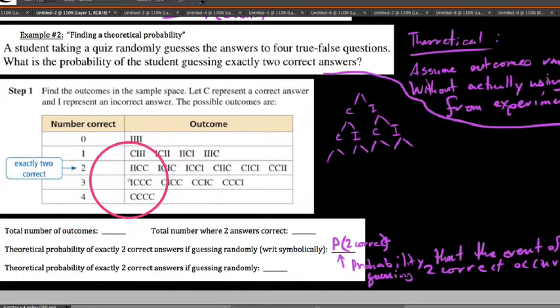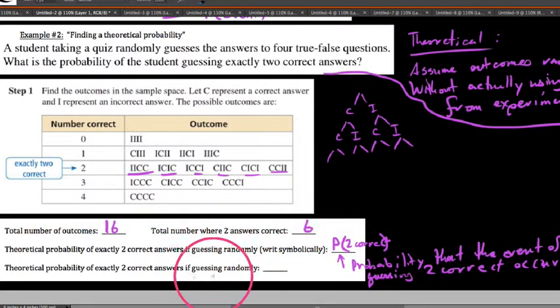As we look at this, let's count the total number of possible outcomes: 1, 2, 3, 4, 5, 6, 7, 8, 9, 10, 11, 12, 13, 14, 15, 16 total possible outcomes. Of those, the favorable ones, where we get exactly 2 correct answers, I count 6 of them.